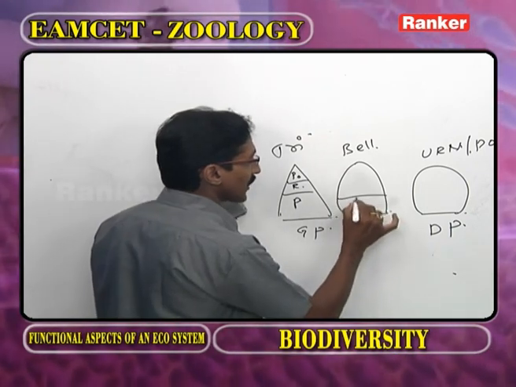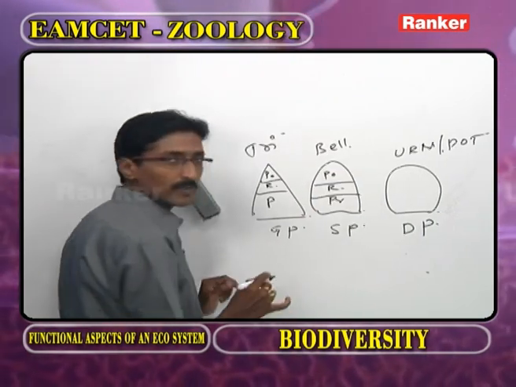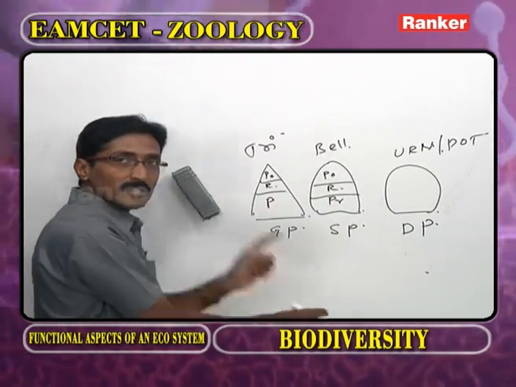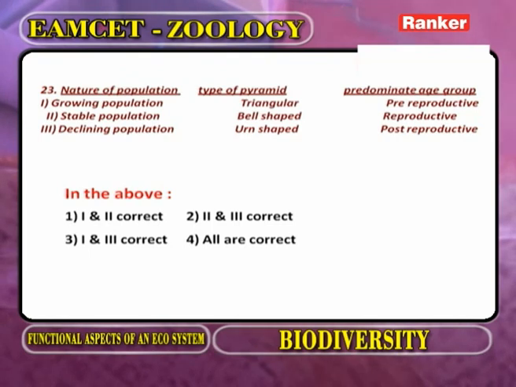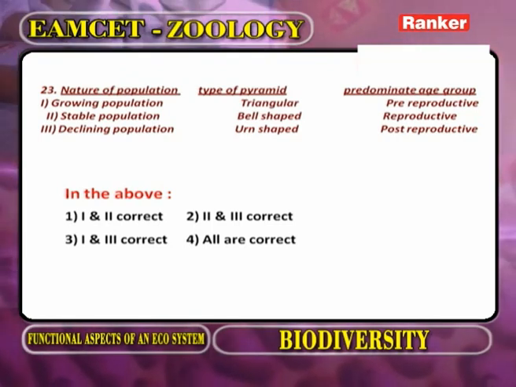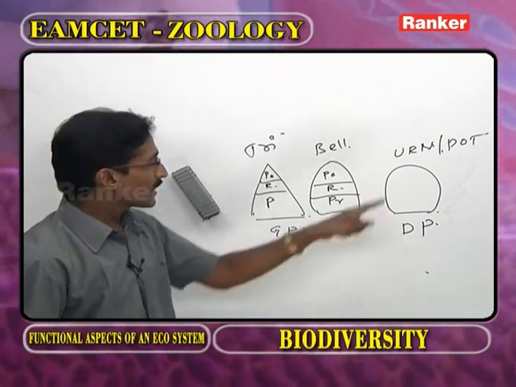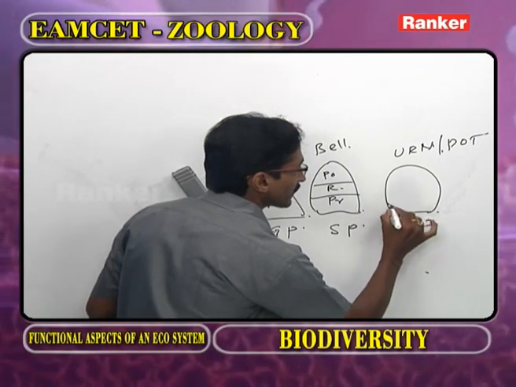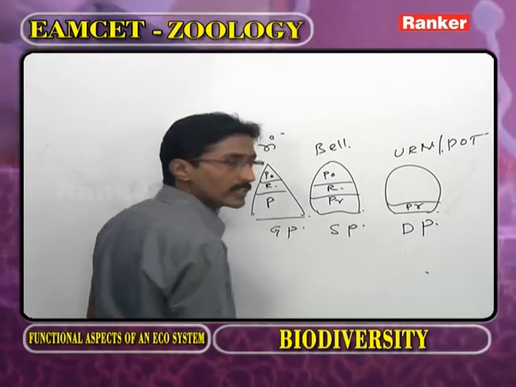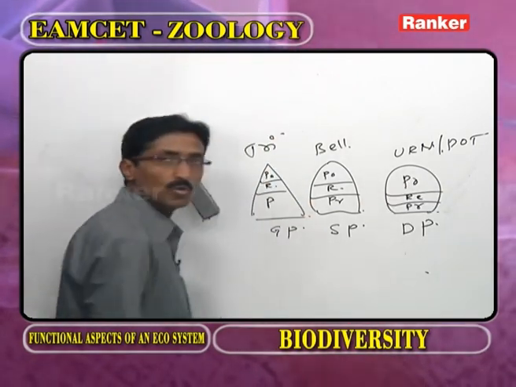In the stable population, the pre-reproductive, the reproductive and post-reproductive, 3 age groups are equal. Now the second, stable population, the shape is bell. Here what is the predominant? Reproductive. It is wrong, because in the stable population, 3 age groups are in equal size. What about the declining population? In the declining population, this is pre-reproductive age group, and this is reproductive age group, and this is post.